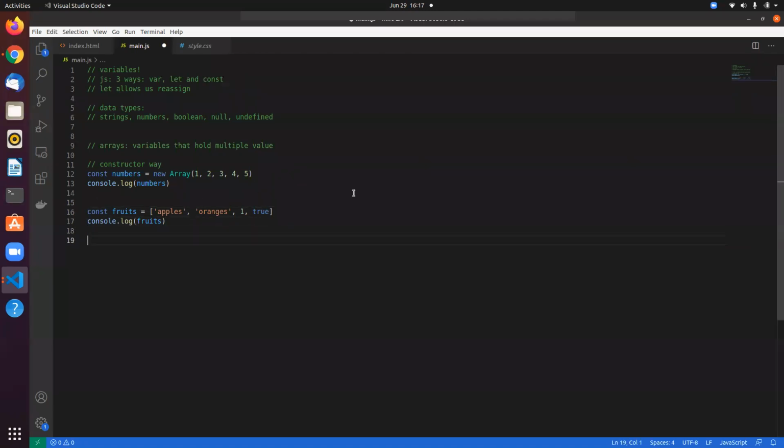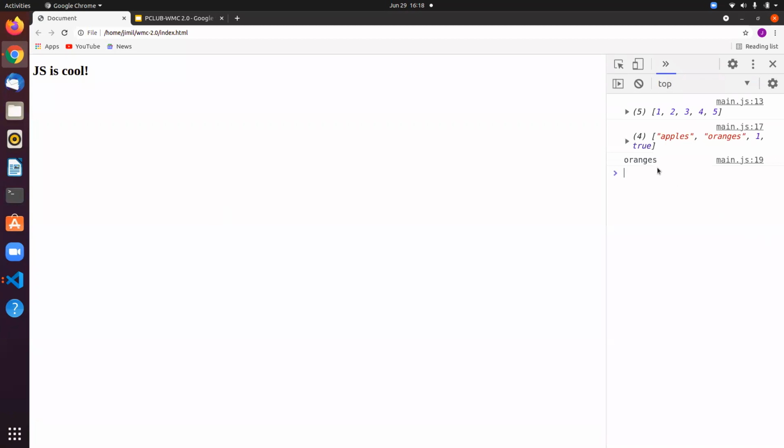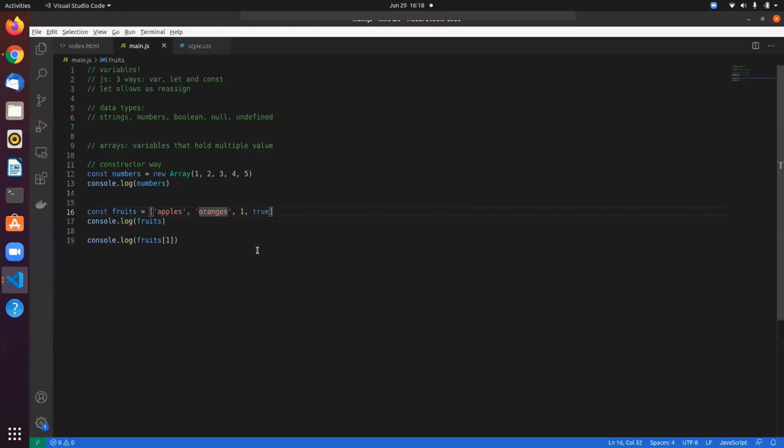And if you want to access an array element, let's say you want to get this value, how do you do that? That is really simple. You can just access the index using square brackets. Since arrays are zero based, this is the 0th index, this is the first index. If I refresh this, I get oranges as output, right? And you can even add values to the array by just doing this, by adding a fourth value, say grades.